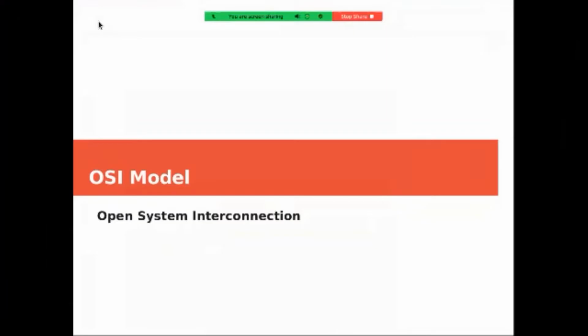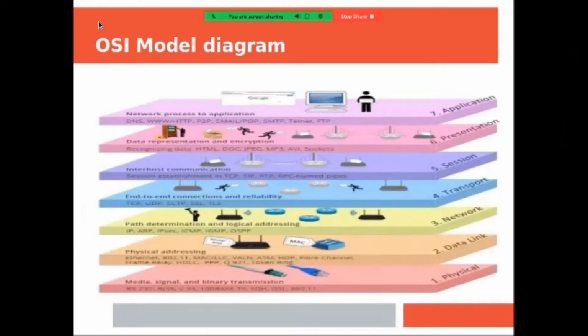OSI stands for Open System Interconnection Model. The OSI model consists of 7 layers. The seventh layer is the application layer, in which different application layer protocols are working. You might be seeing here DNS, HTTP, P2P, email, SMTP, Telnet, FTP. We are going to see them in detail.